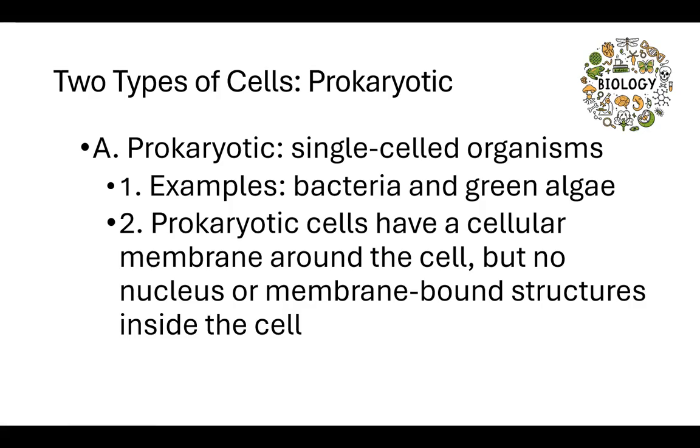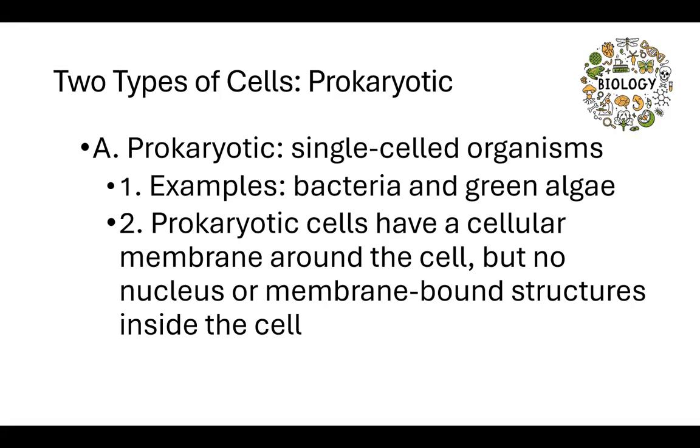Examples of prokaryotic cells can be bacteria and green algae. These prokaryotic cells have a cellular membrane around the cell, but they do not have a nucleus or any membrane-bound structures inside the cell. So they are very simple, very basic kind of organisms.